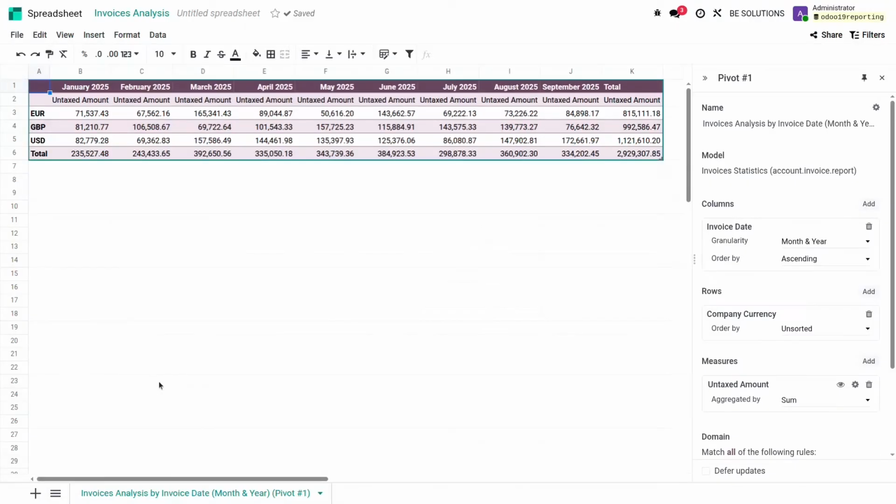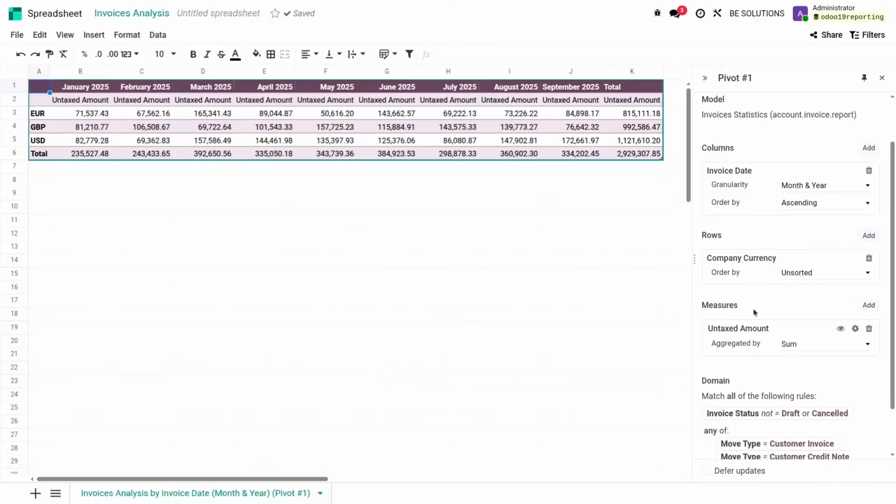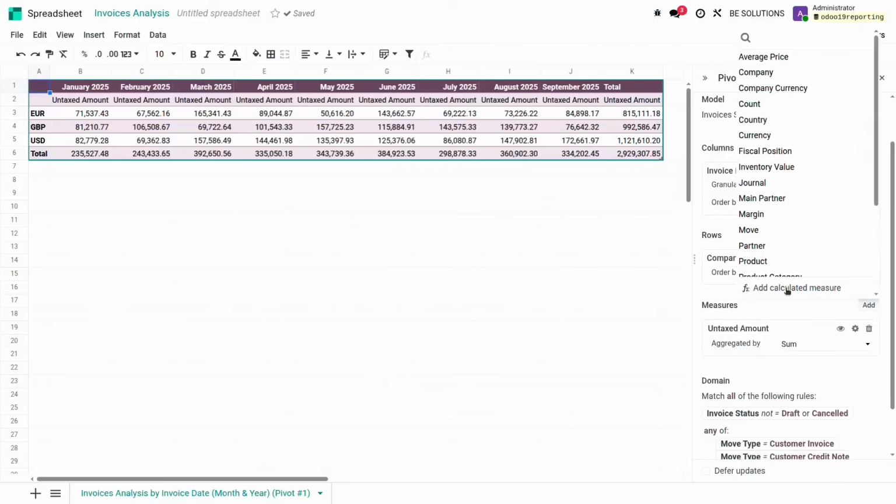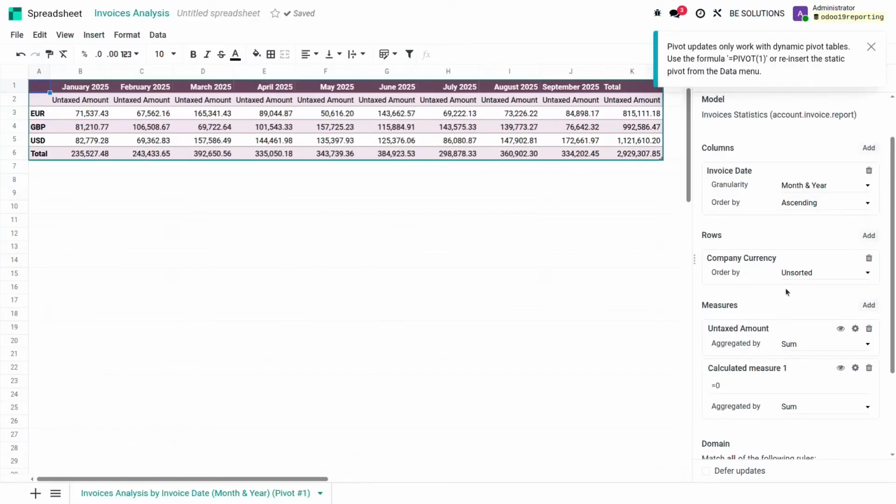So for that, I can create a measure myself. If you go on your pivot there, you will have the possibility to add a measure that will be a calculated measure. This measure, I will call it conversion. And what will be conversion? Conversion should be the figures I see there on the report that I would need to multiply by the rate of today, right?